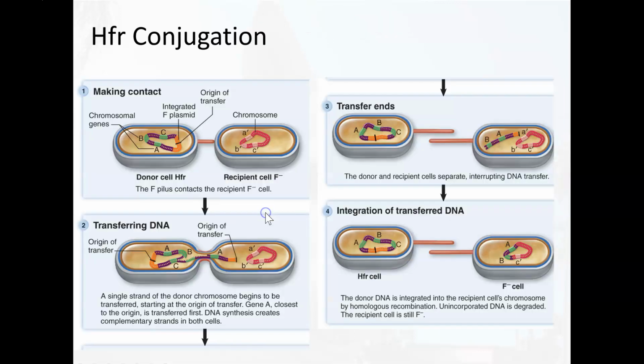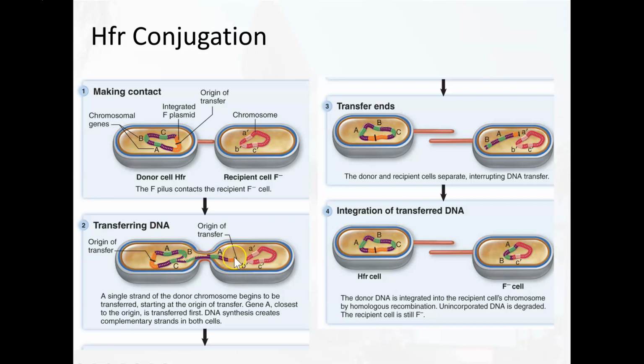So what happens in this case? Our chromosomal genes are the purple DNA, and we can see three genes of interest, our genetic markers A, B, and C. And we can see that this is an HFR cell because the F plasmid has incorporated itself into the bacterial chromosome. Now, this donor HFR cell is going to connect with a recipient F minus cell with its own chromosome. And what happens here is kind of interesting. We still have our origin of transfer. That origin of transfer is going to get nicked, and the DNA is going to start making its way into the other bacteria.